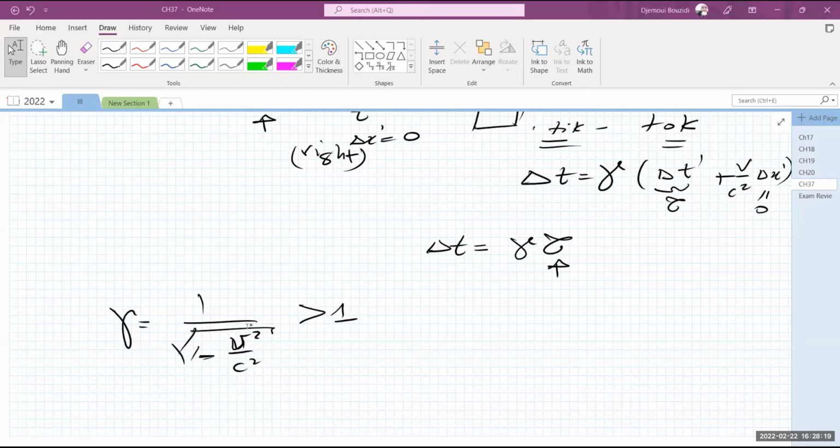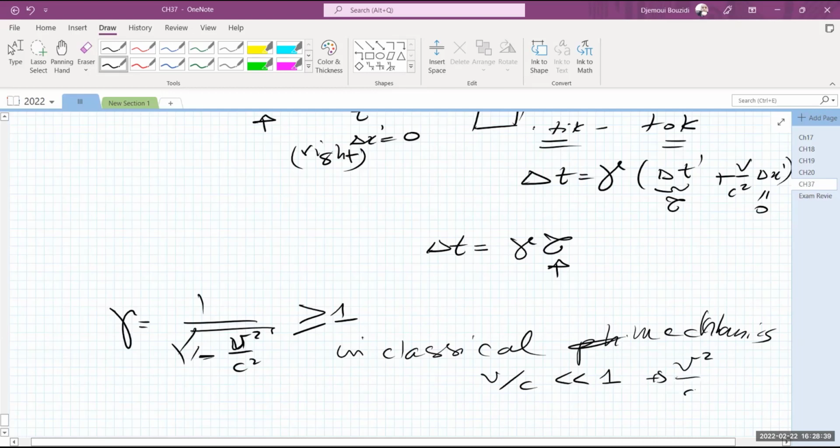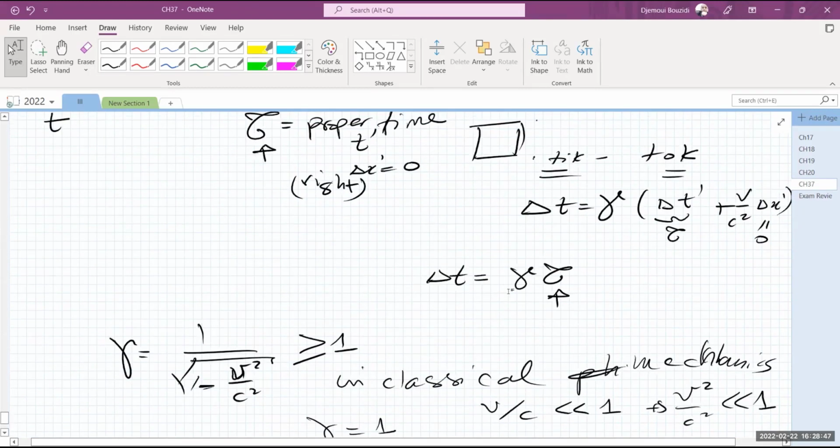Yeah, this is basically what I'm looking at in here. Gamma is always more than 1. In classical mechanics, it's equal to 1, when v over c is very much less than 1. That means v squared over c squared is very, very much less than 1, then I can neglect it and gamma becomes equal to 1. Otherwise, gamma is always greater than 1. So that's the point in here.